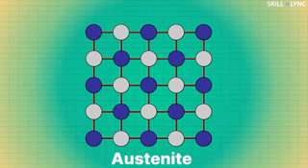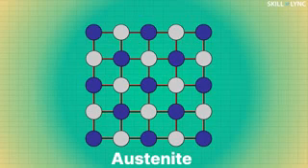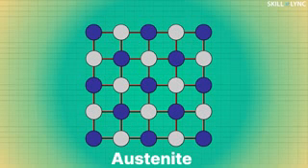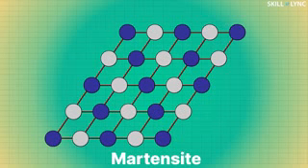Austenite is a crystalline structure that exists at high temperature and it cannot be easily deformed. It has a definite fixed long-range arrangement of atoms in the material, whereas martensite is a soft crystalline structure that exists at low temperatures and it can be easily deformed.